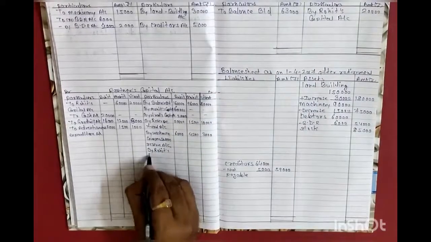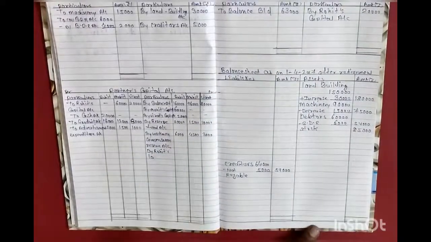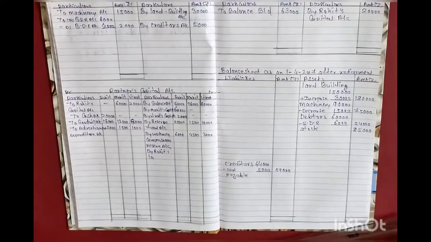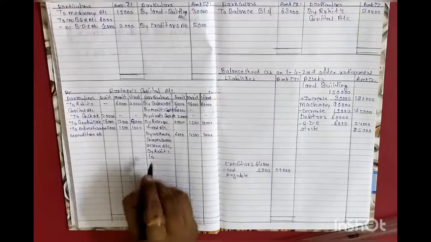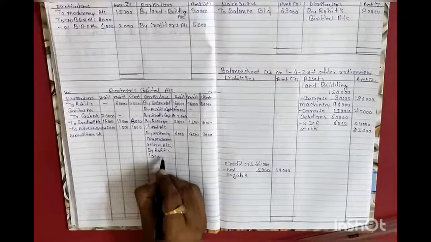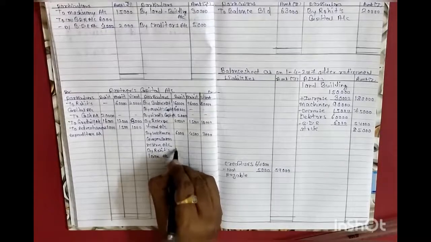Rohit's loan of rupees 10,000, we will write that amount in the partner's capital account credit side by Rohit's loan account, 10,000.